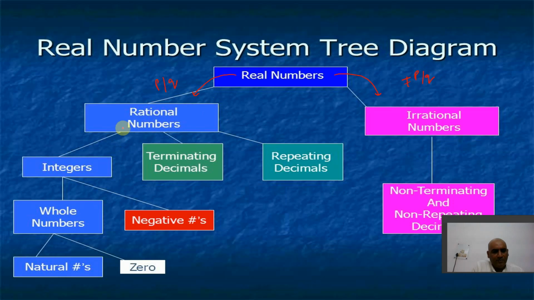Then further, we break these rational numbers into integers, terminating decimals, and repeating decimals, and further integers into whole numbers, then from whole numbers to natural numbers. So this is a quick glance of it. This we have already covered in class 9th mathematics. So again, it's my request, kindly go through that chapter, learn the concepts again, then watch this video. It becomes very easy for you to understand the concepts in this chapter if you are already aware of the basic concepts you studied in the previous class. So let's start the topic here.